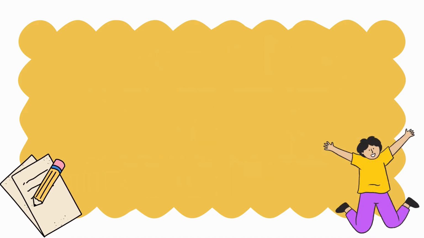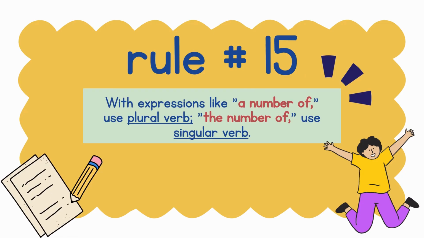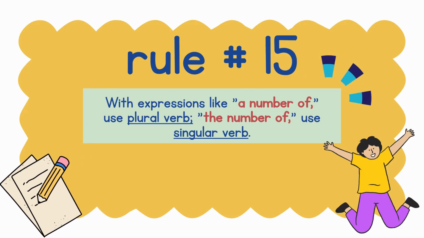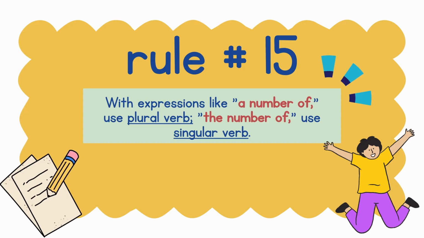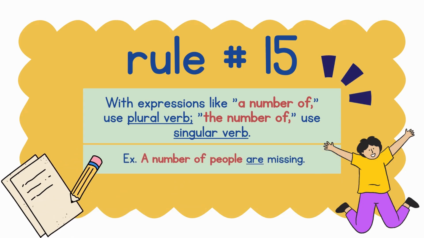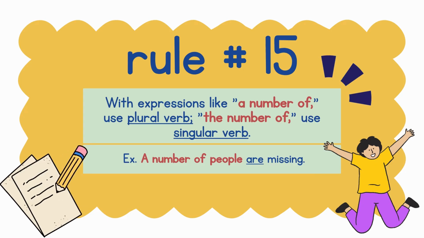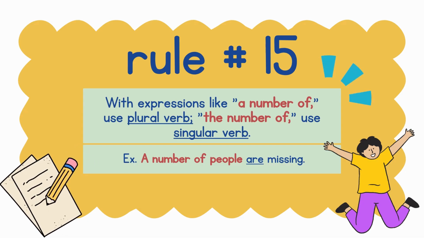Rule number 15. With expressions like a number of, use a plural verb. And for the number of, use a singular verb. Example, a number of people are missing. Since the expression a number of was used here, we must use the plural form of the verb.